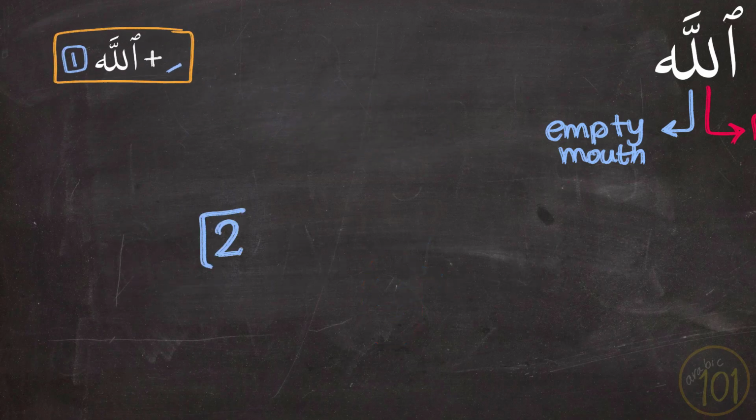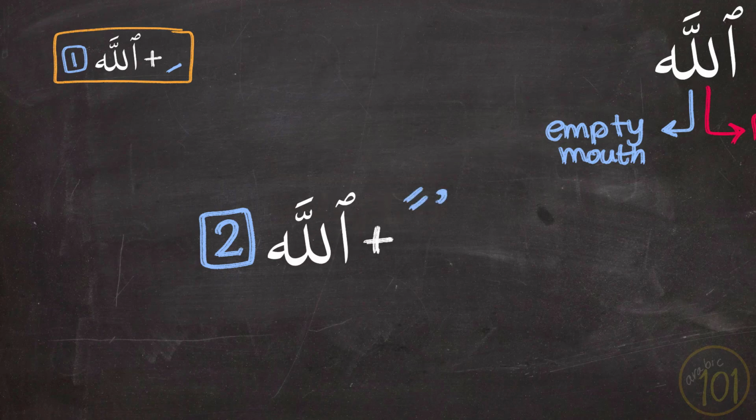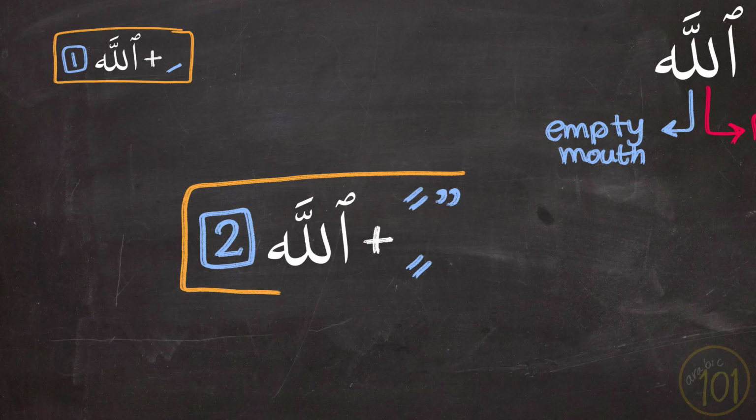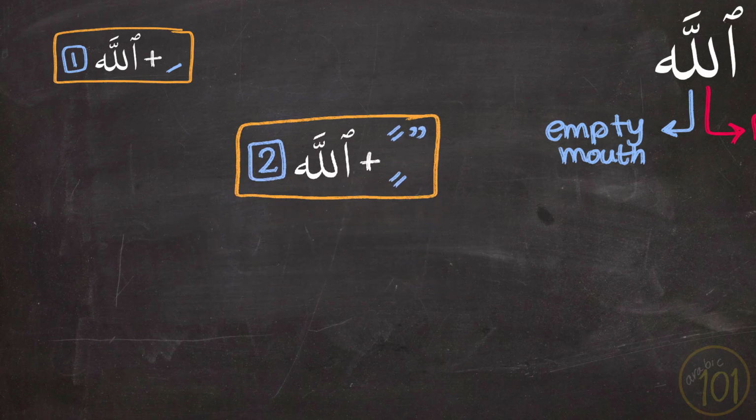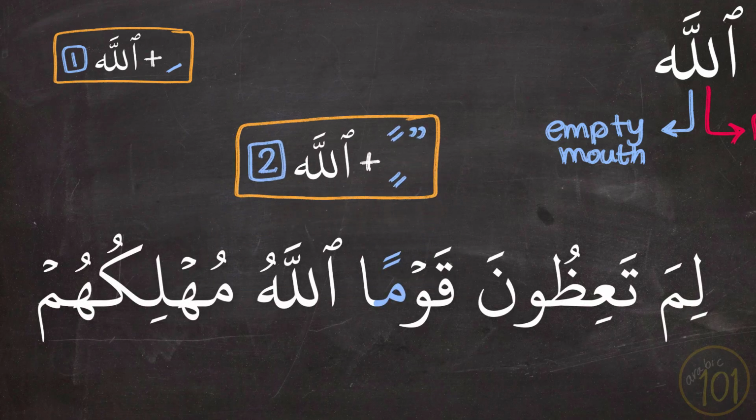Second, if the letter before Allah has tanween, and I mean any type of tanween, you'll also pronounce it as illah, like in this example. لِمَ تَعِظُونَ قَوْمًا اللَّهُ مُهْلِكُهُمْ. So here the meem that came before the word Allah clearly had tanween fatha, and therefore we said قَوْمًا اللَّهُ.